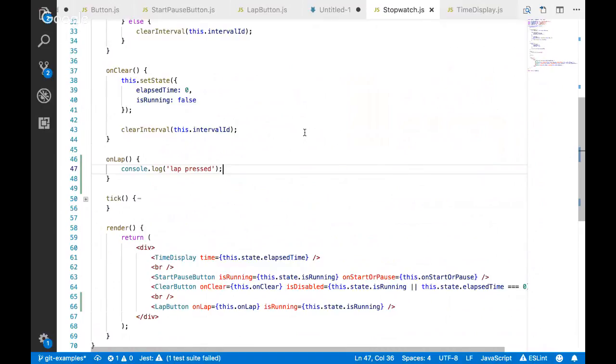And that's one of the best things to learn when you're doing software development: to tackle one small part of the problem, and then assume that the other parts are working. In a sense, this is like pseudocode or an assumption. Right now, I assume that this on lap callback does what I need it to do, and the lap button just gets it. So he gets to be completely ignorant. He doesn't have to worry about whether that's functional, and we just get to build this out separately. This is something I can't emphasize enough when it comes to learning how to build out software: learning to think in these pieces, learning to just mock out what you need.